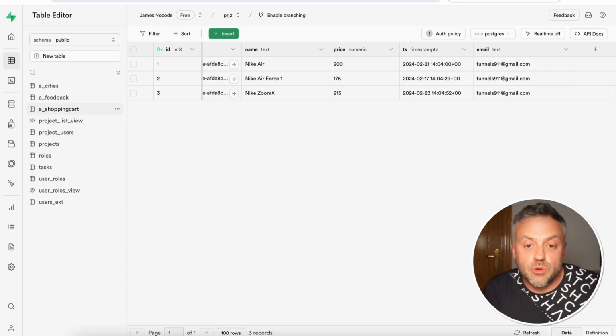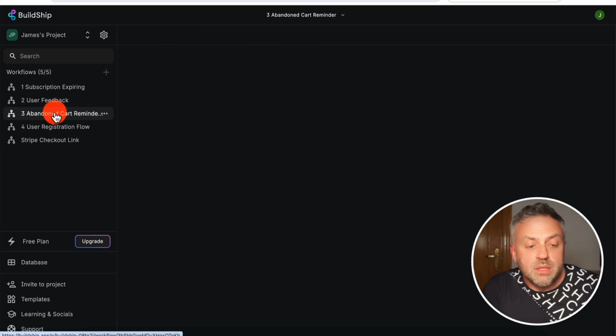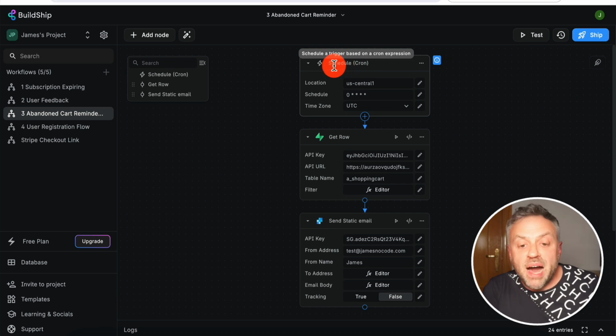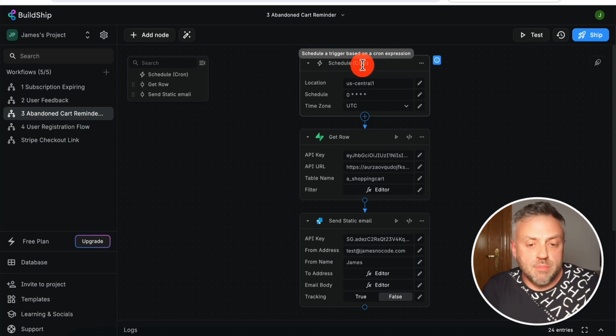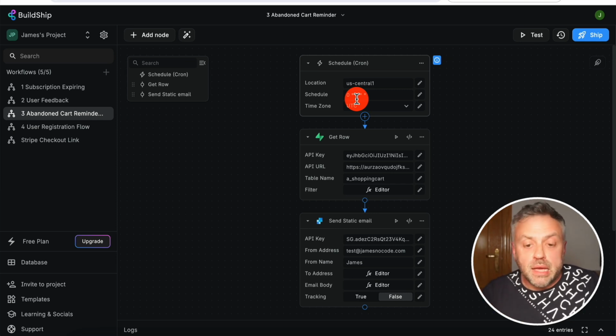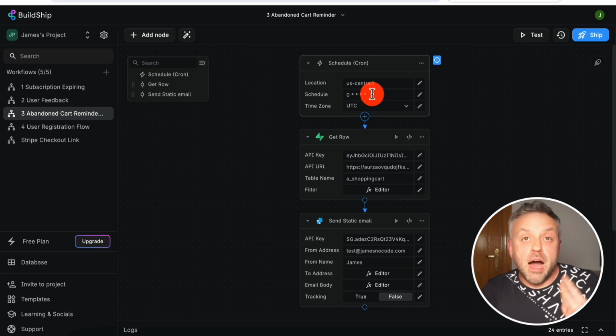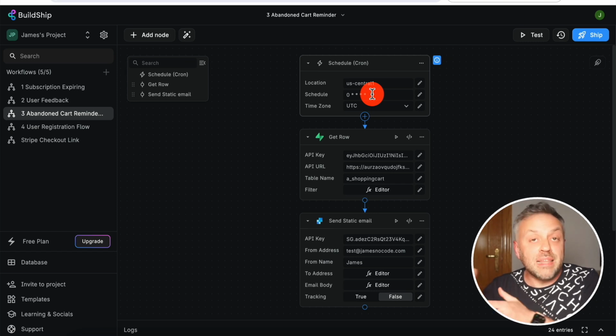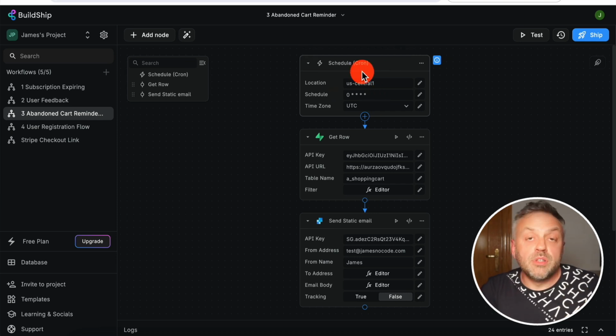And so let me go ahead and show you this amazing flow. This is this flow here. Once again, we triggered this flow via a cron or a crontab, so we have a scheduled trigger. And here, instead of running this workflow every day, as was the case with one of the previous workflows where we triggered it at midnight, we are running it every hour, because we want to know as soon as 24 hours or more has elapsed to send the user the email. So every hour this workflow is triggered.